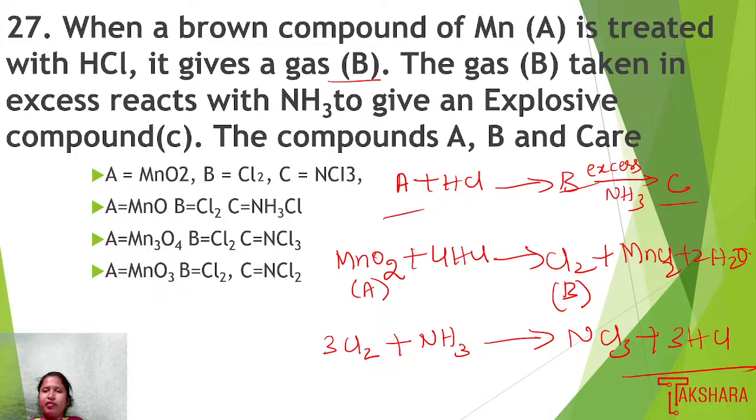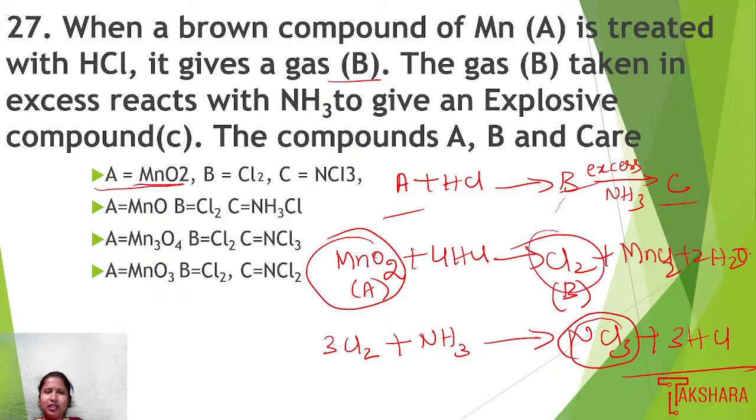MnO2 is treated with HCl and that product undergoes the reaction with excess NH3. An explosive compound is going to form, that is nitrogen trichloride. Okay, so this is very explosive in nature. So where A is MnO2. So here in option 1, A is equal to MnO2, B is Cl2, and C is NCl3. So option 1 is the right answer.